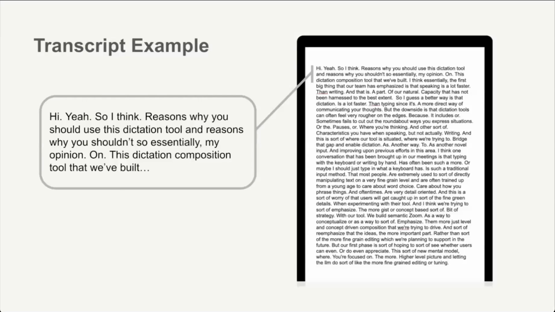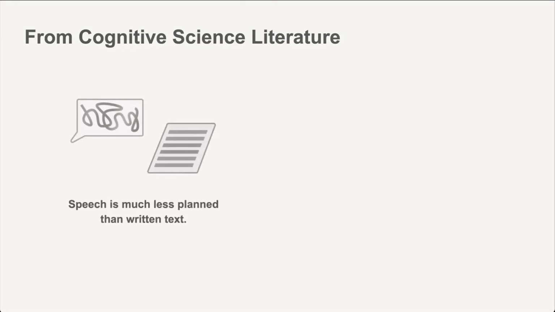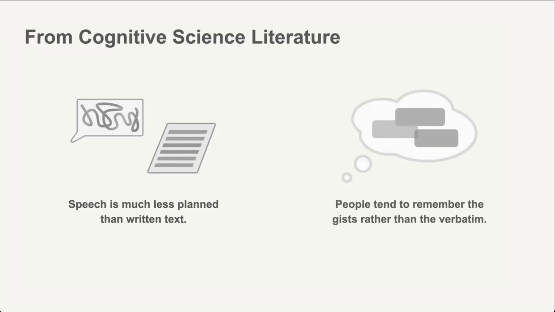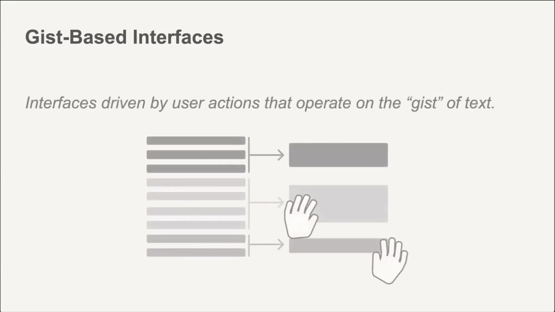In this work, we take some steps towards designing better interfaces for writing with speech. We draw on cognitive science literature, which suggests that speaking differs from typing in a few key ways. First, speech is much less pre-planned than written text. Second, when reflecting on spoken words, people tend to remember the gist of what they said rather than verbatim. Centering an interface around gist has been explored in a few recent systems, and we like to call these systems gist-based interfaces. These are interfaces driven by the explicit support for operations on the gist of the text, not just on the sequences of characters contained in the text.